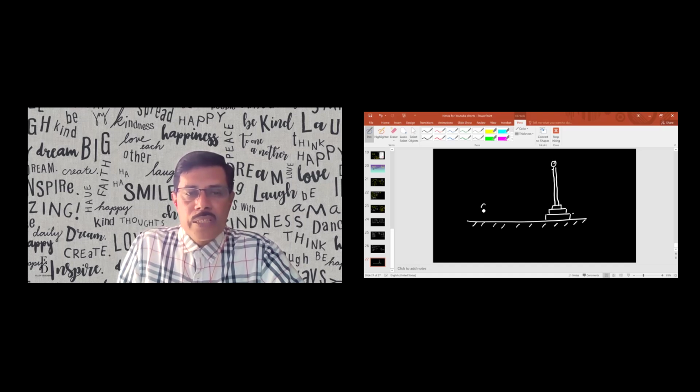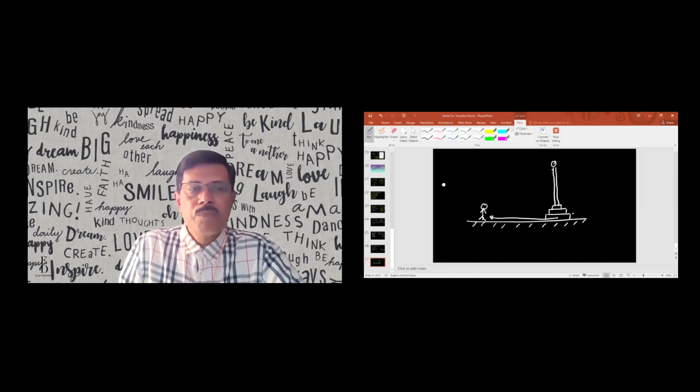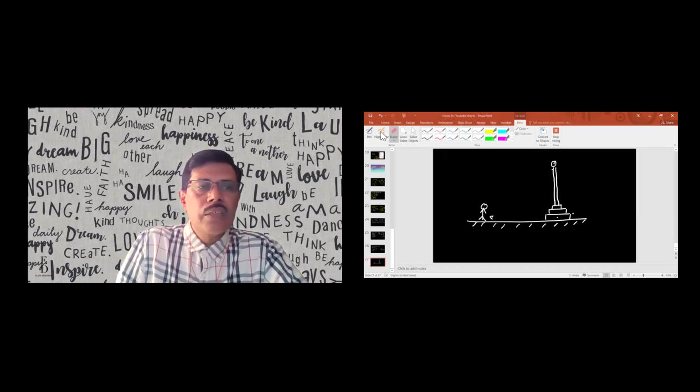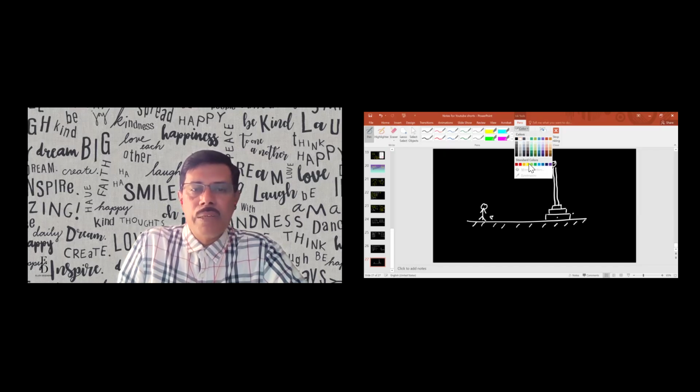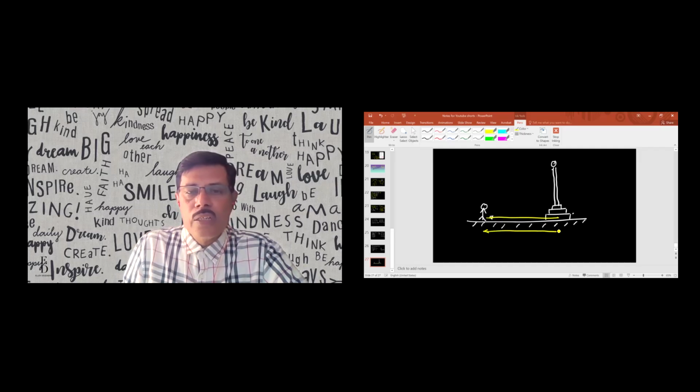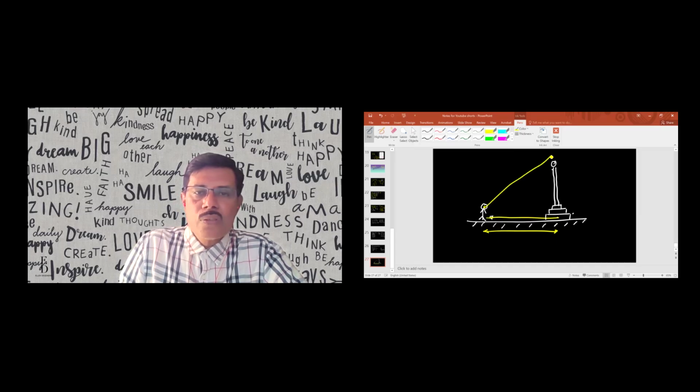And I am standing at some place away from the center of the flag post, from here to here. This is the distance, and this is one measurement. Now, from this place, I am looking at the top of the flag post, and what if I know the angle at which I am looking at the pole, what is the height of the pole?